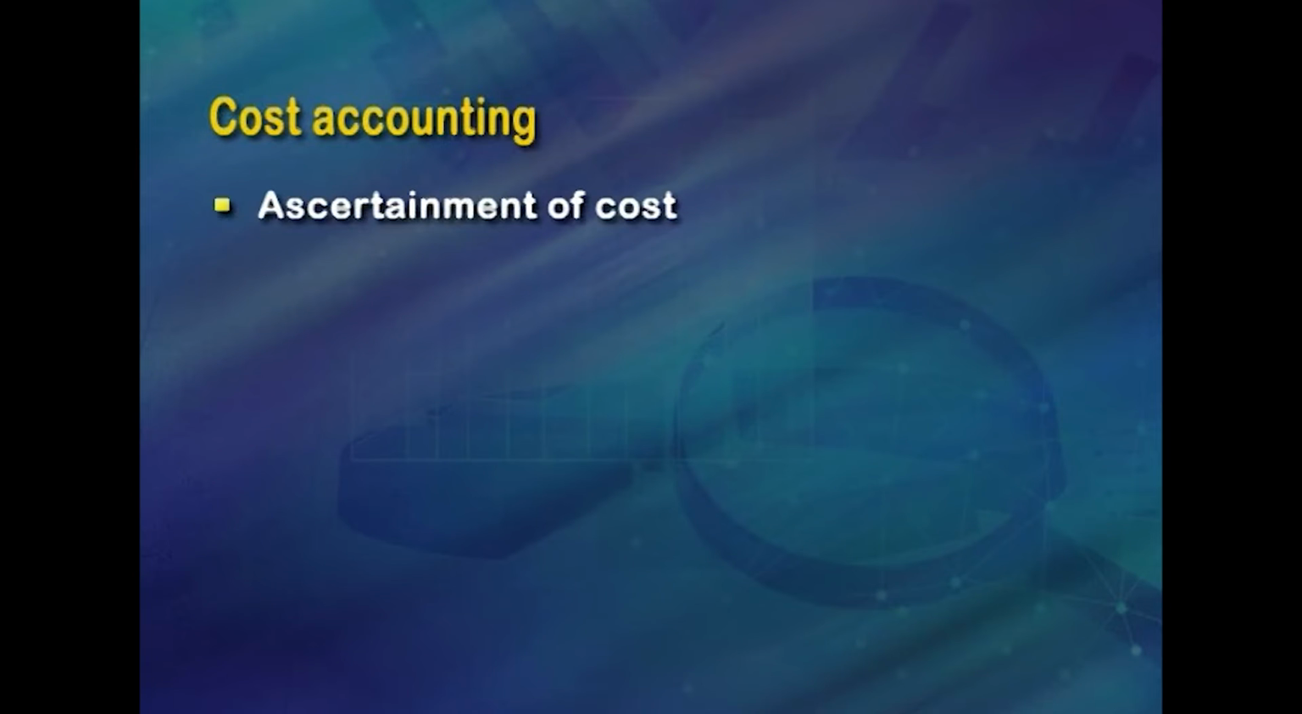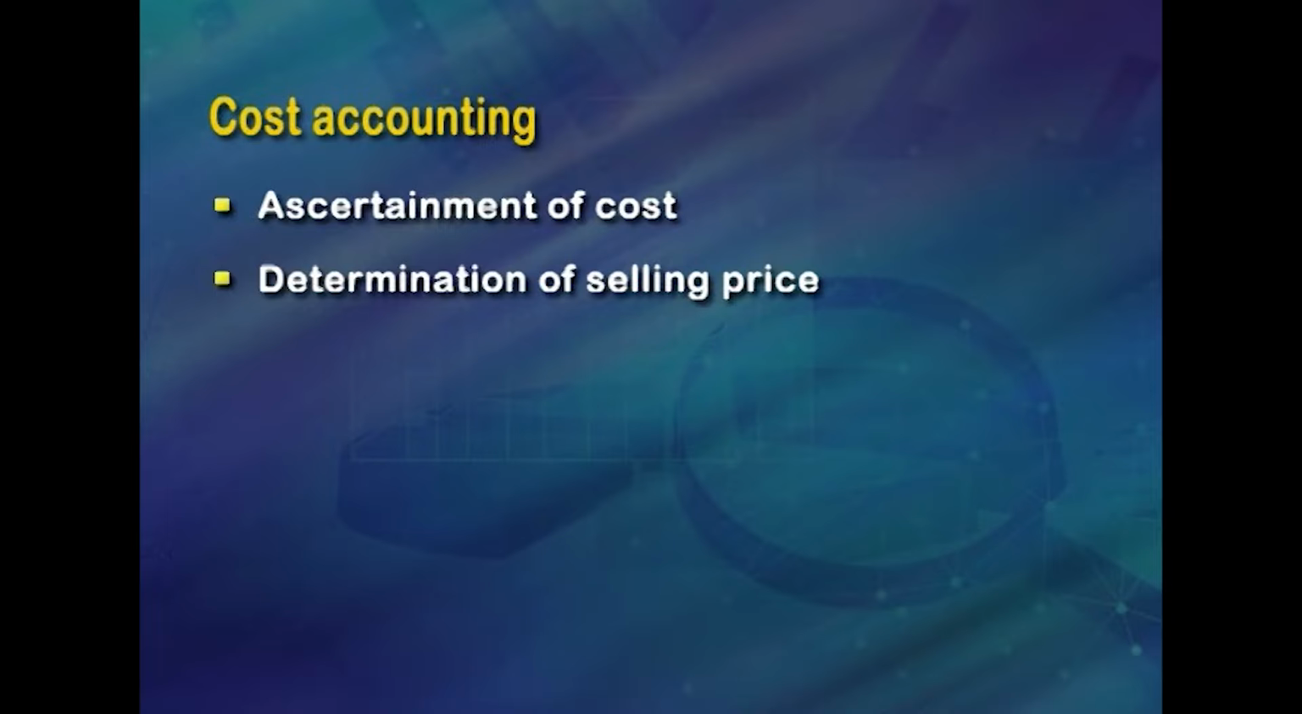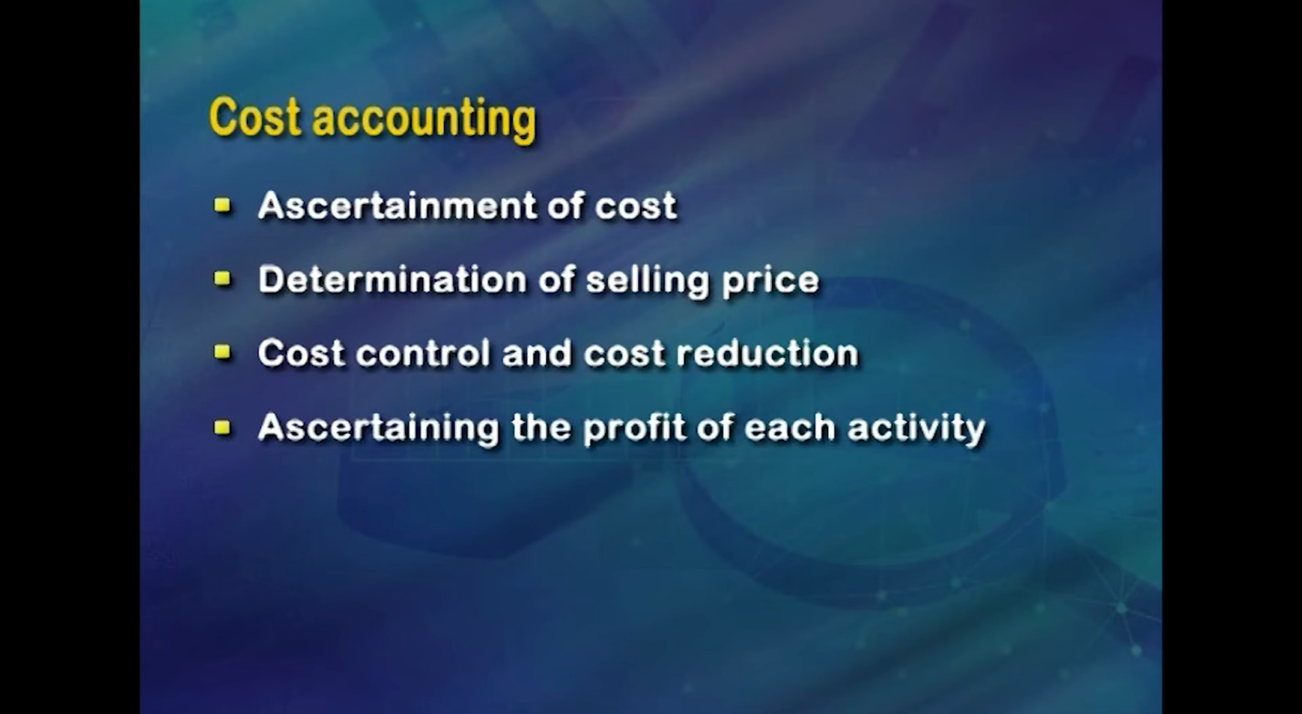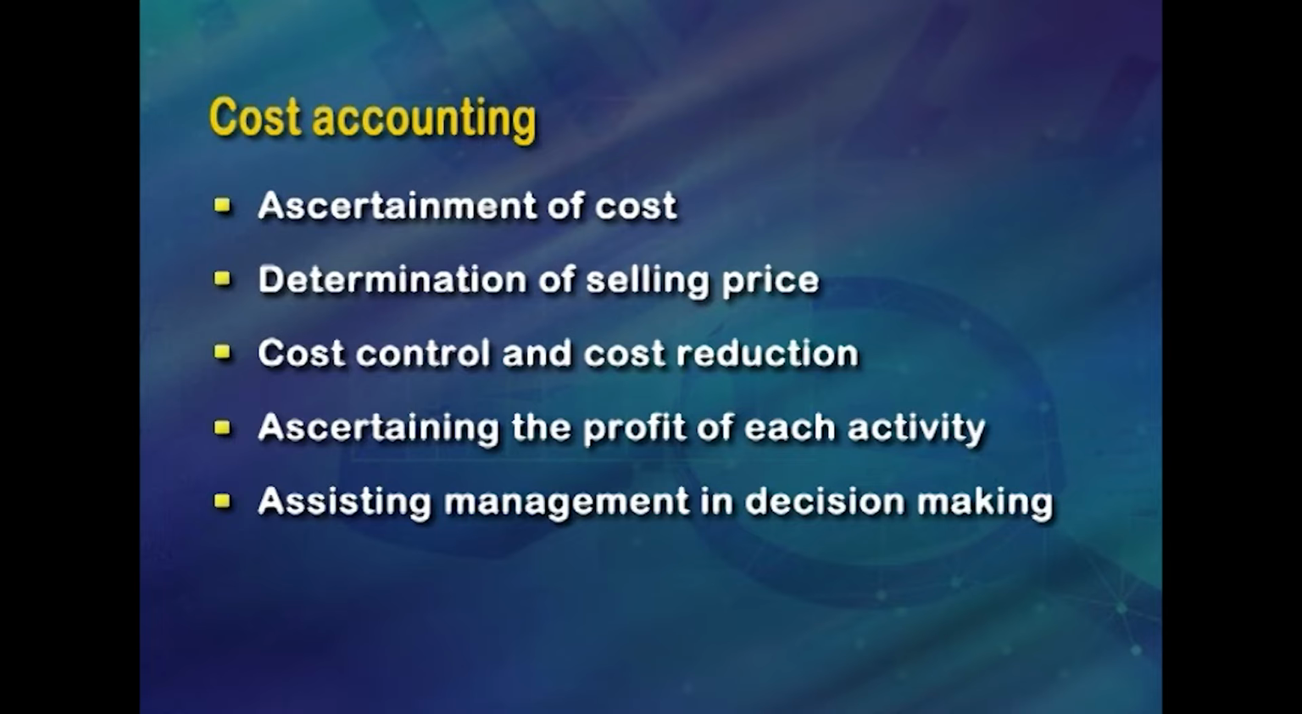Now let us see the main objectives of cost accounting. These can be classified into 5 different types. The first one is ascertainment of cost, then determination of selling price, cost control and cost reduction, ascertaining the profit of each activity, and assisting management in decision making. Now let us briefly see about each of these objectives.